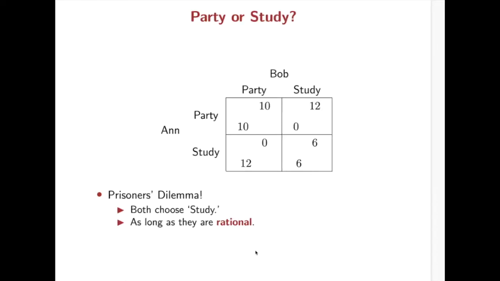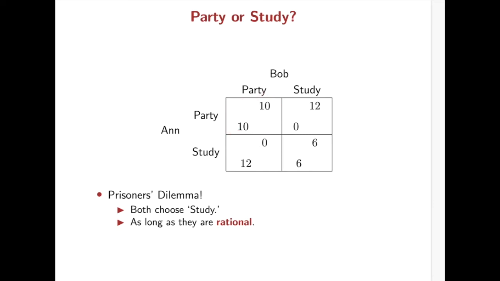Now we have two players, Anne and Bob. Suppose they have an exam tomorrow, but they also have a party tonight. So what they can do is go to the party or go to the library to study. If both go to the party, then that's good.